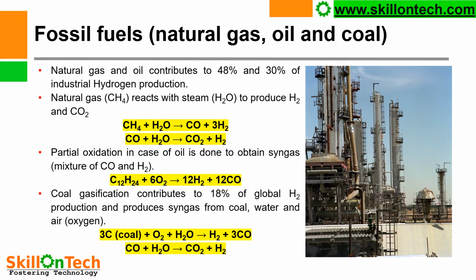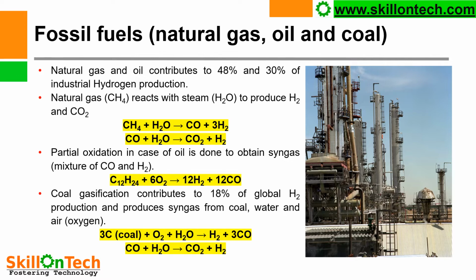As we can see here, carbon monoxide is produced in first step, which is further reacted with water to produce carbon dioxide and hydrogen. Here in all the three methods, which include use of fossil fuels for the production of hydrogen, results in increasing carbon emission, affecting all living beings on the planet.